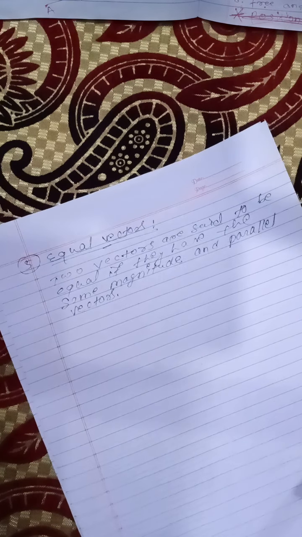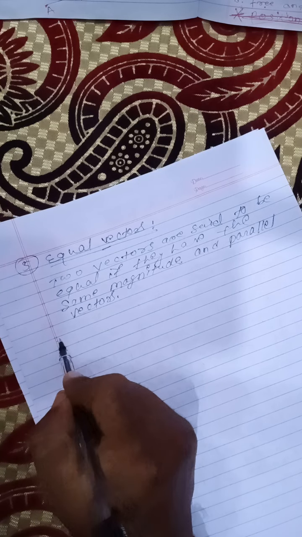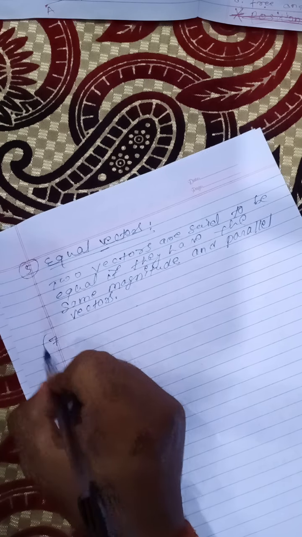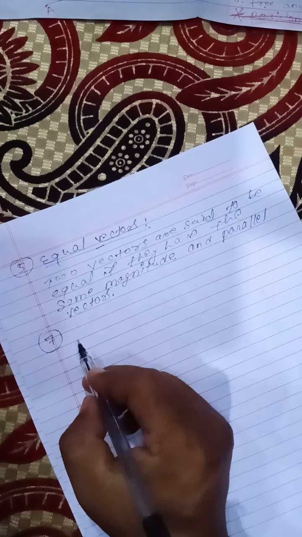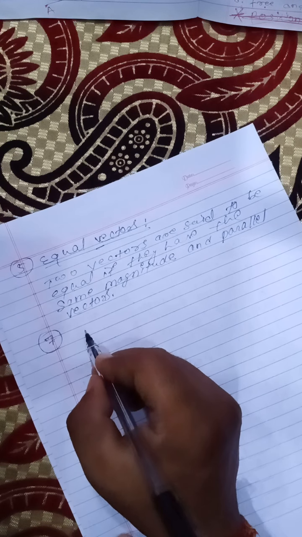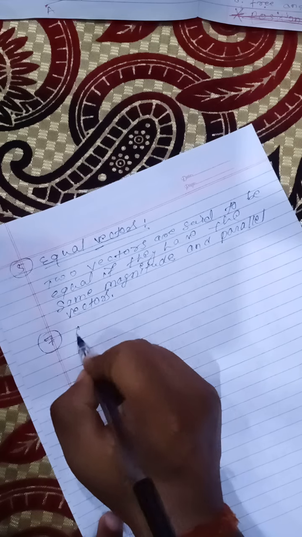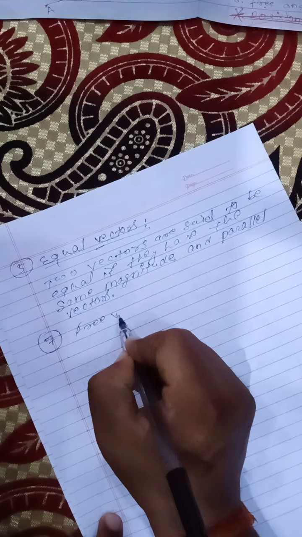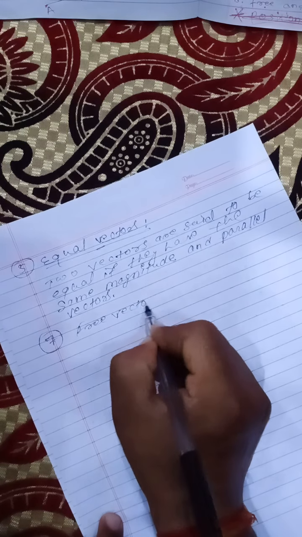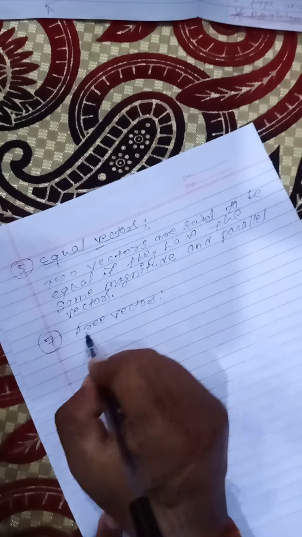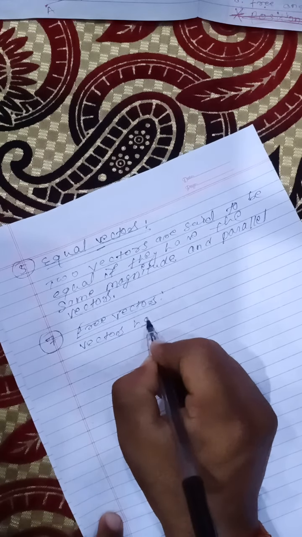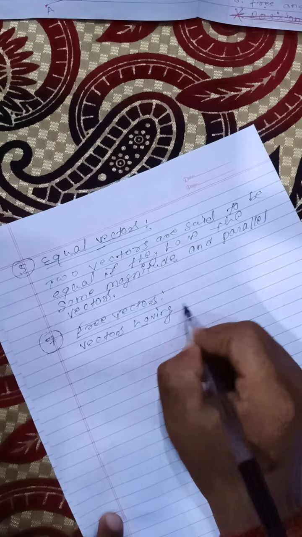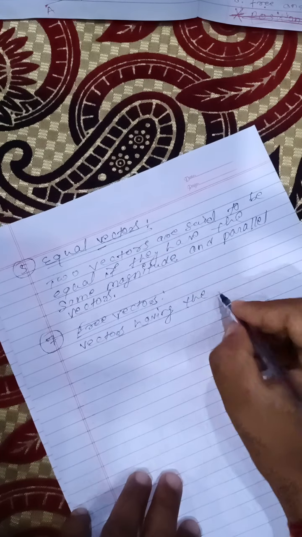The next type is free vectors. What do you know about this?